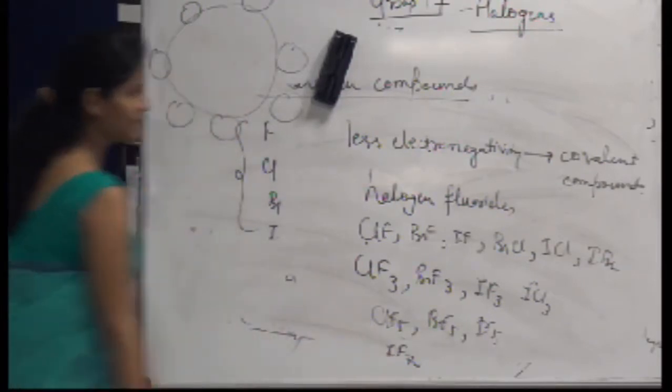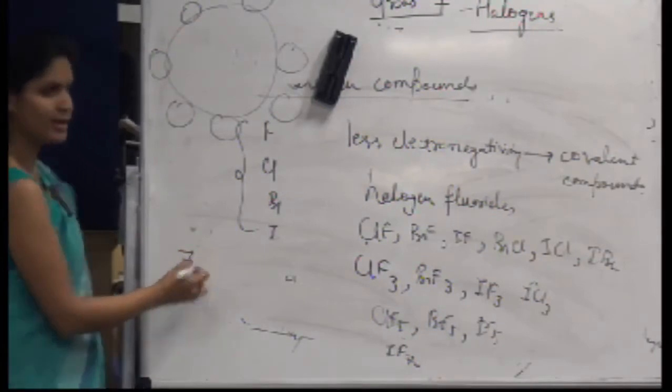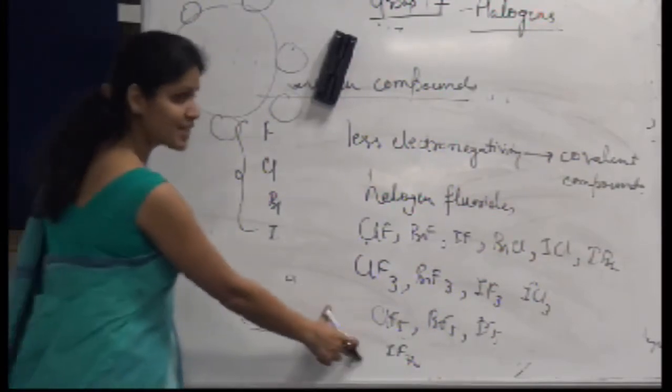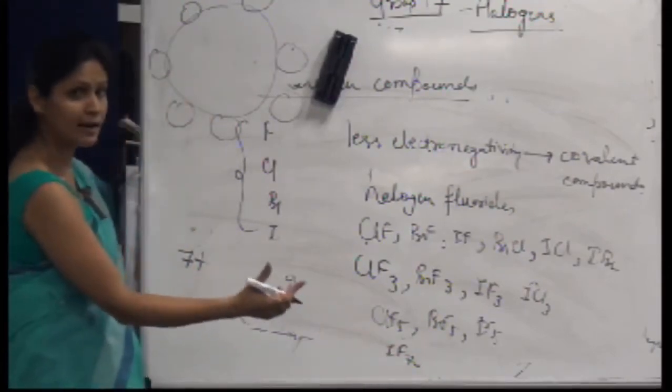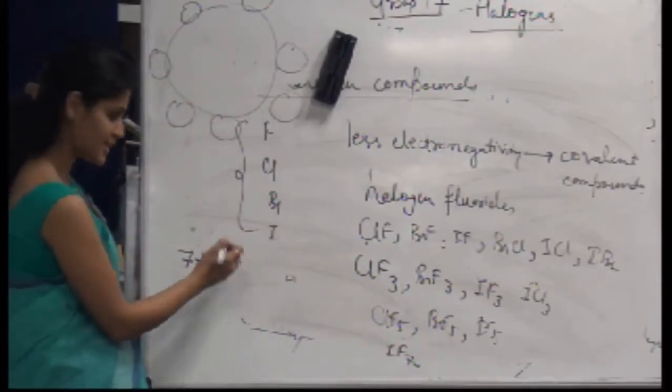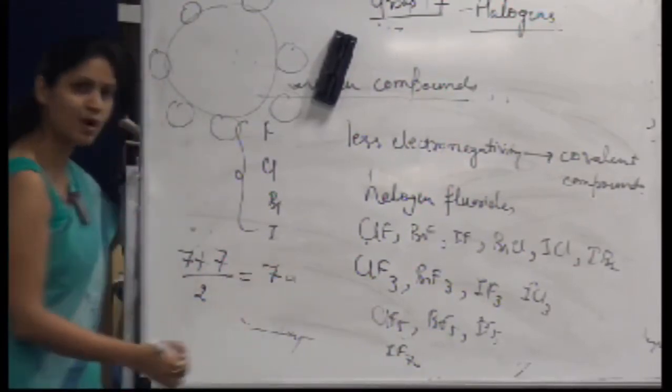What would be the hybridization of IF7? According to VSEPR theory, just count the number of valence electrons. Iodine has 7 valence electrons plus the number of bonding atoms, 7, divided by 2. That means it should have 7 bond pairs. What is the probable shape when we have 7 bond pairs?